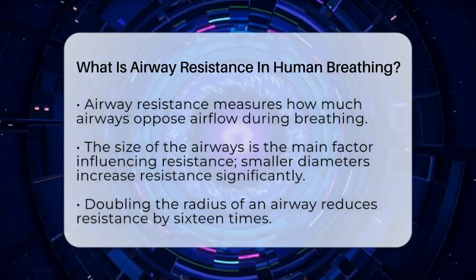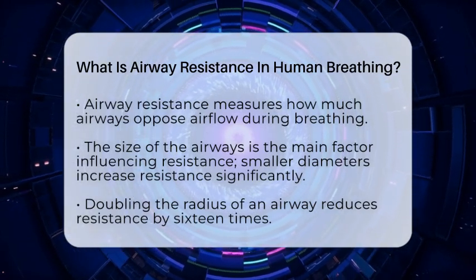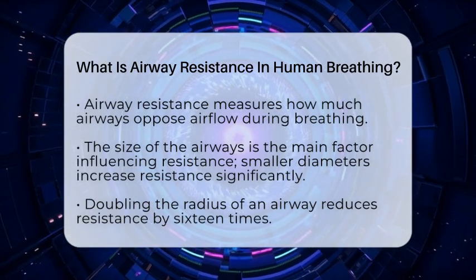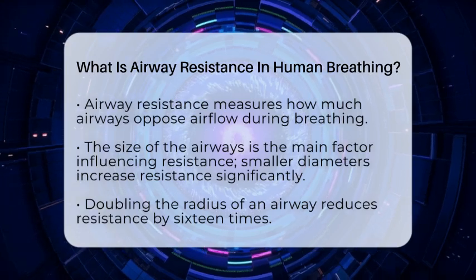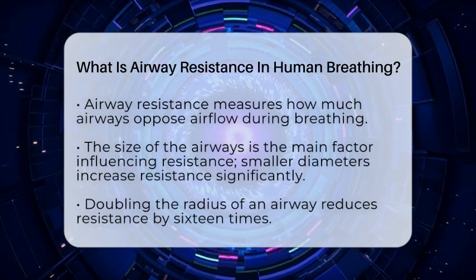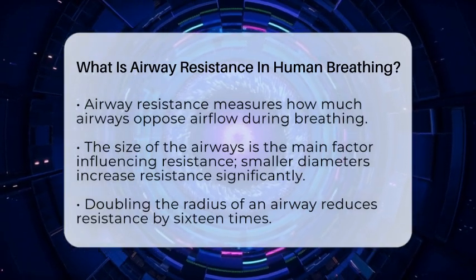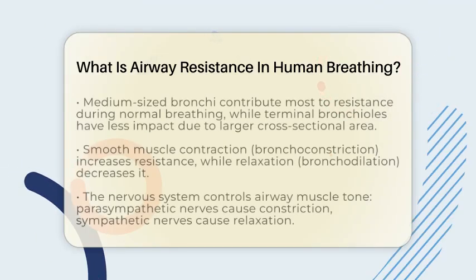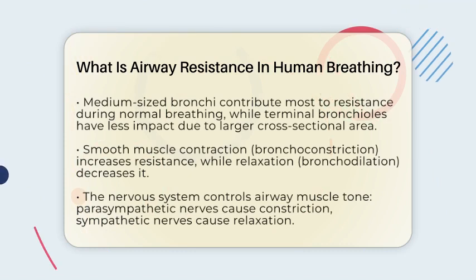Small changes in the diameter of your airways can cause big differences in resistance. For example, doubling the radius of an airway makes resistance drop by 16 times. That's a huge change. So, when your airways are narrower, it's much harder for air to pass through, and your lungs have to work harder.